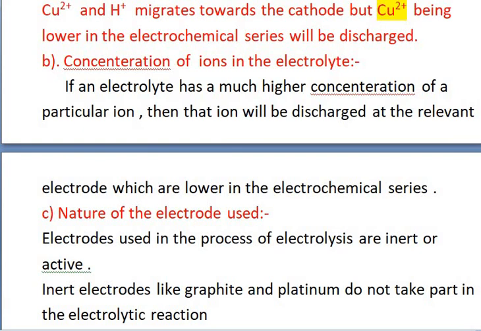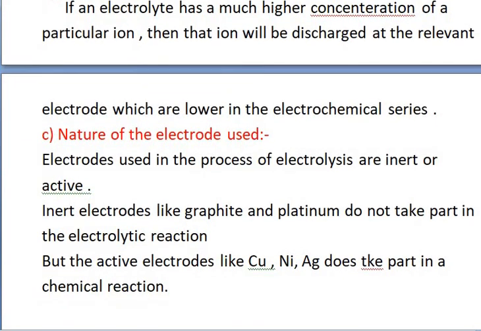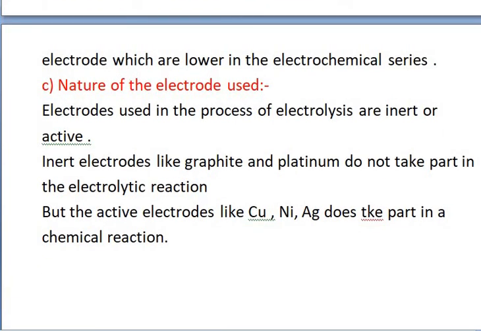Now next is part C, the nature of the electrode used. Electrodes used in the process of electrolysis are of two types. The first is inert electrodes and the second is active electrodes. Inert electrodes are like graphite and platinum. Graphite is an electrode of carbon, an allotropic form of carbon. Carbon has two allotropic forms, graphite and diamond, and graphite is the conductive allotrope of carbon.